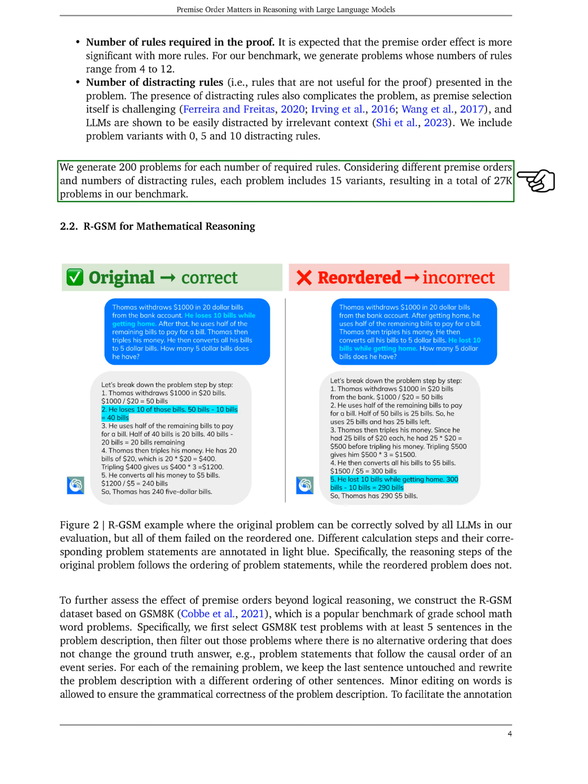We generated a comprehensive benchmark of 27,000 problems, offering a detailed look at how premise order and the presence of distracting rules affect LLM reasoning performance.